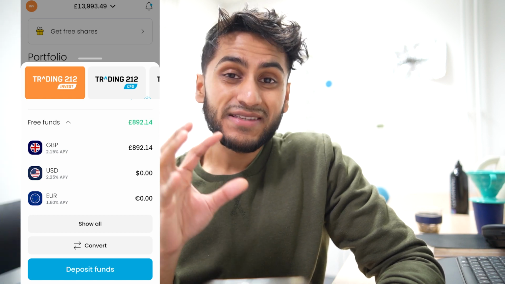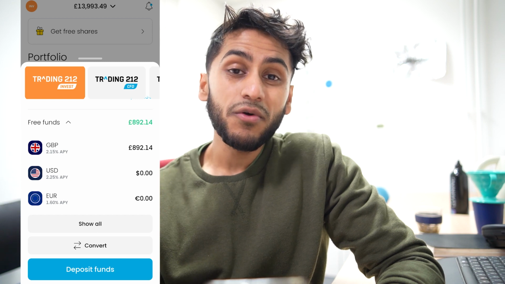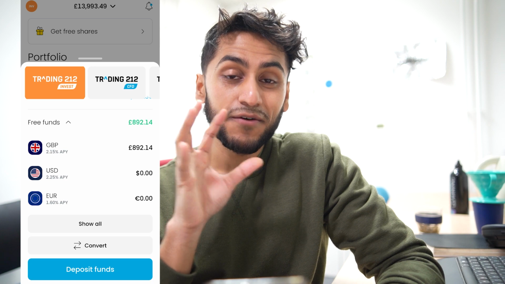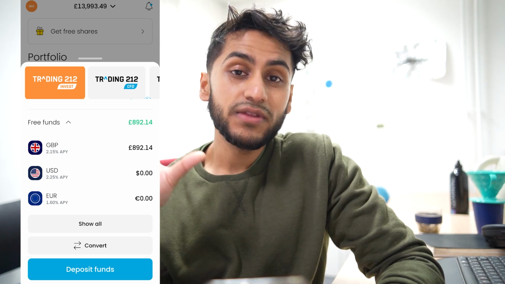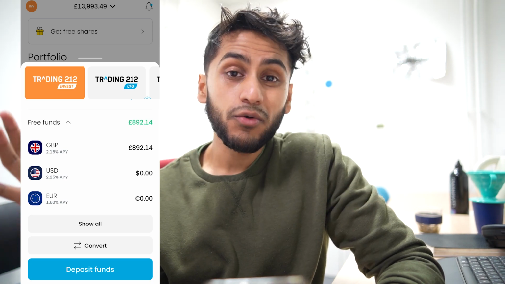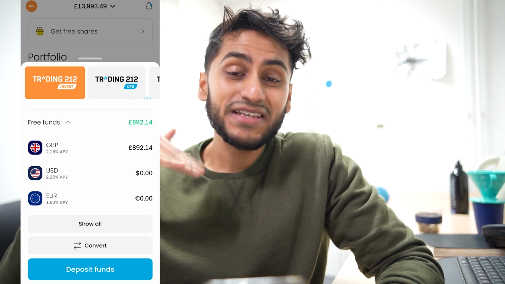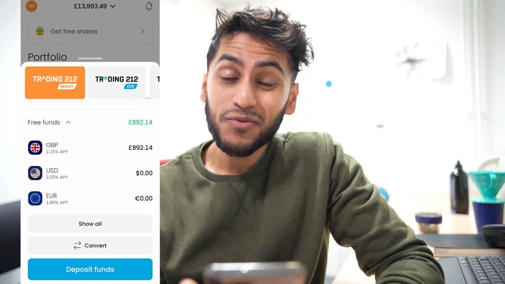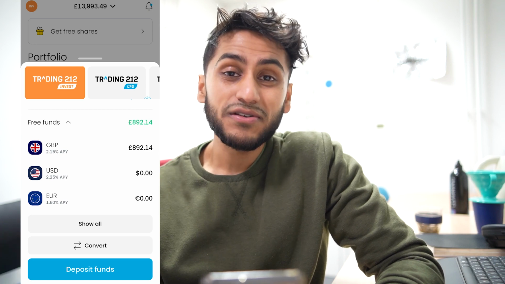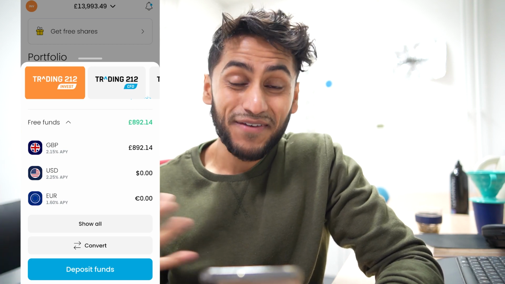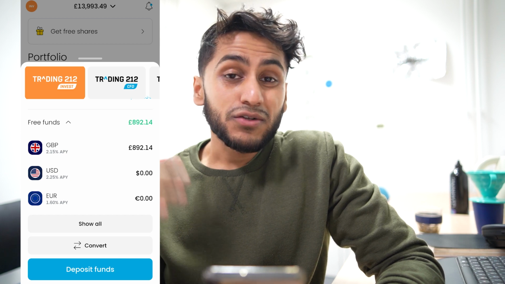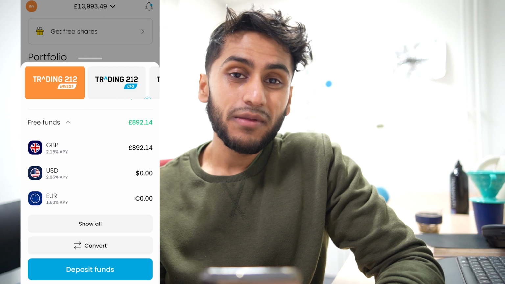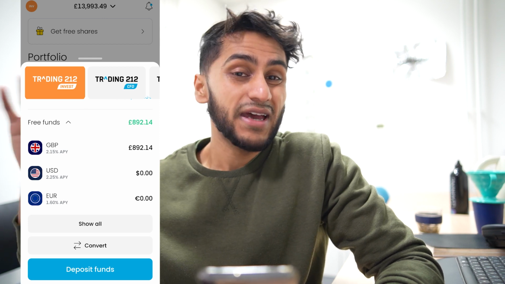Now, if you want to invest with your Great British pounds, you are more than welcome to do so. However, when you buy the stock, your currency is going to be converted from the Great British pound to the United States dollar, and depending on when you do this transaction, the exchange rate between the pound and the dollar, they always fluctuate. So depending on when you make that transaction, you could be losing out some money due to the foreign exchange effect. This means that if you're doing a lot of trades, if you invest a lot in American companies, you could be missing out on bits here and there, and they really do tend to add up in the long term.